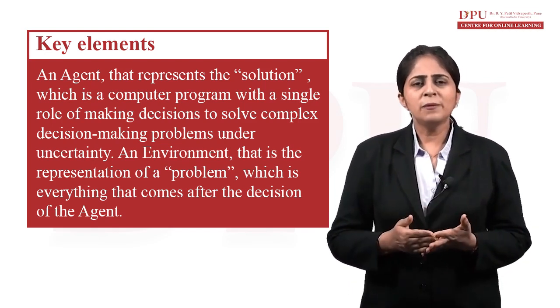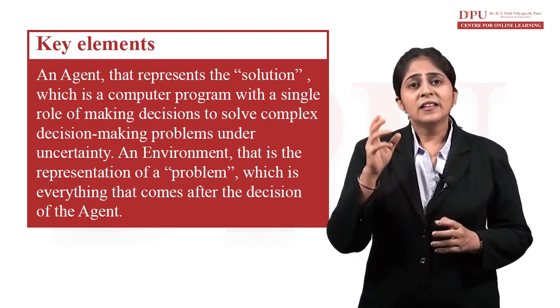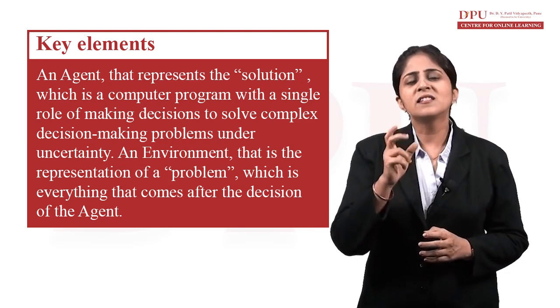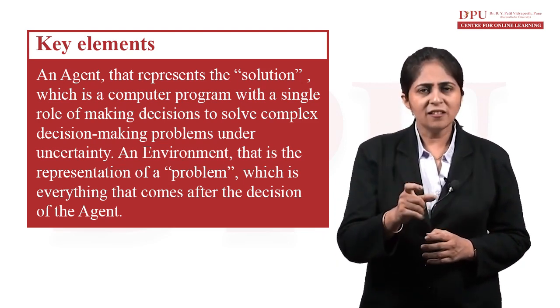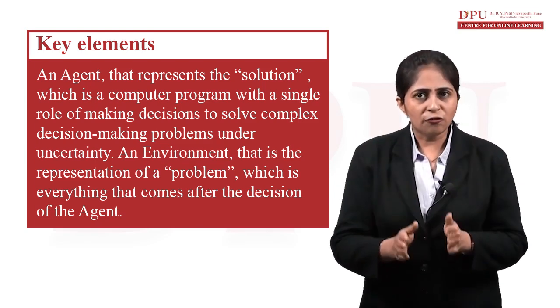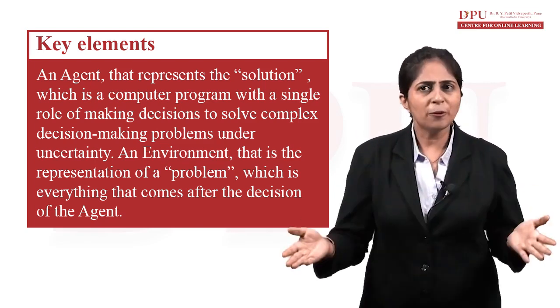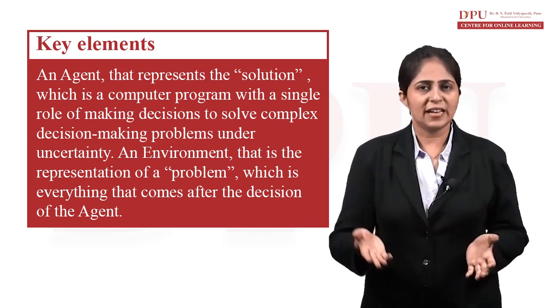This set of variables and all the possible values they can take are referred to as the state space. The term is state space.